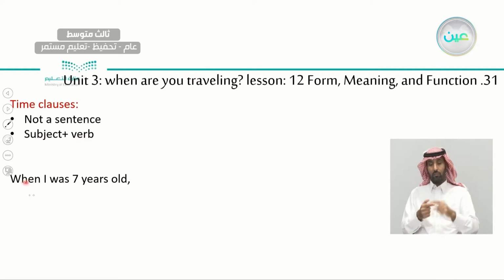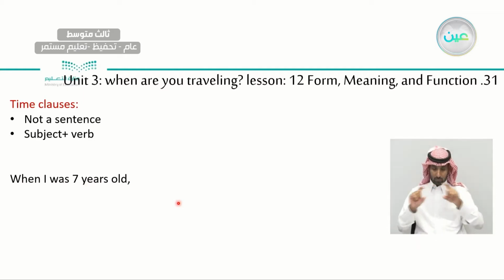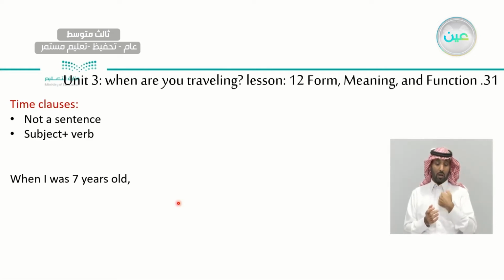Here is an example of a time clause, okay? Where is the subject? Where is the verb? "When I was 7 years old," this is a time clause. Where is the subject? Excellent, "I." I is the subject. Where is the verb? "Was." So, I was. We have a subject and a verb. Although we have a subject and a verb, we cannot say this is a sentence. We need something else to continue the information so it can be a full, complete sentence, okay? I can't say "when I was 7 years old" and stop talking.